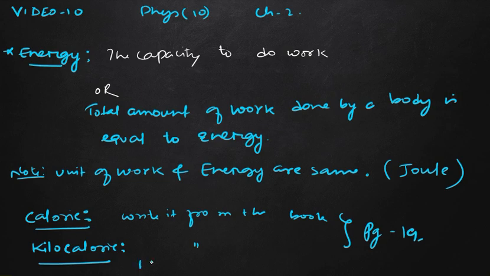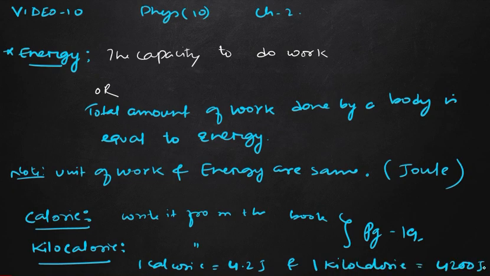And the relation: 1 calorie equals how many joules? 1 calorie equals 4.2 joules, and 1 kilocalorie equals 4200 joules. So you have to write that. Next we have the units of electrical energy. We have discussed the units of heat energy. Now in section B we have the units of electrical energy.